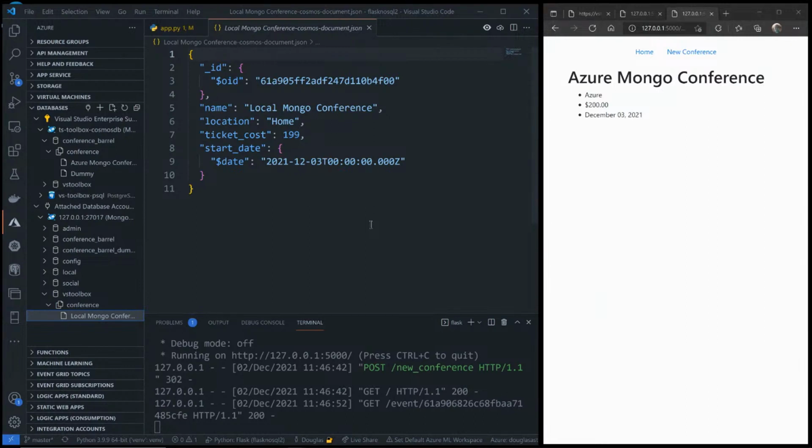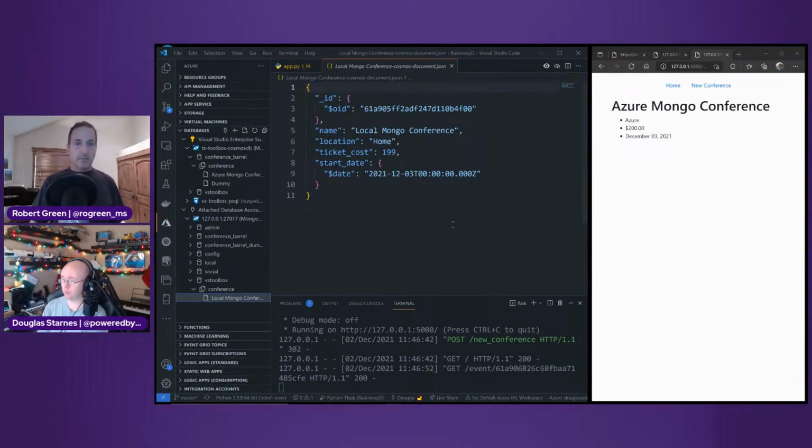That's one of the things I didn't mention earlier: Jupyter Notebook support is built into Visual Studio Code, so you can actually run Jupyter Notebooks inside of Visual Studio Code. You can connect to a compute instance on Azure Machine Learning, so if you want GPUs or something, you can run your Jupyter Notebooks there as well. Got a few minutes here.